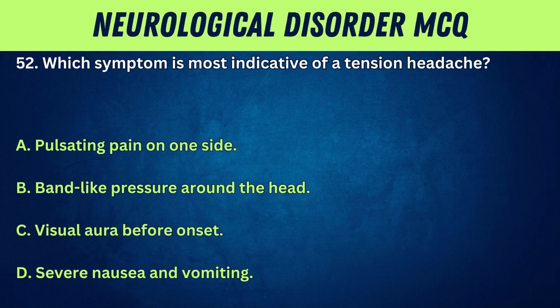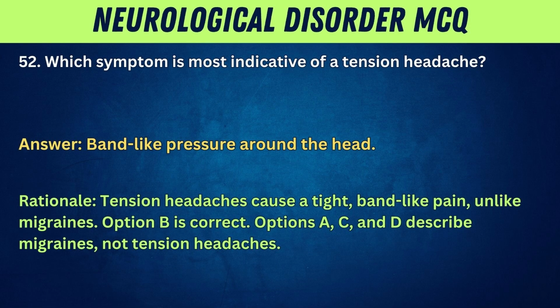52. Which symptom is most indicative of a tension headache? A. Pulsating pain on one side. B. Band-like pressure around the head. C. Visual aura before onset. D. Severe nausea and vomiting. Answer: band-like pressure around the head.